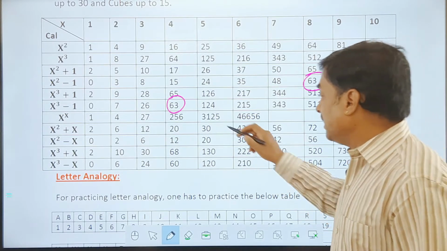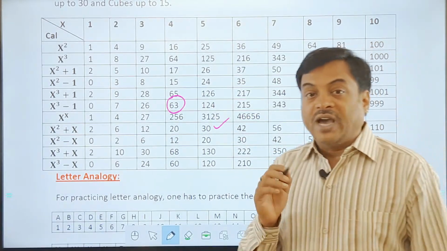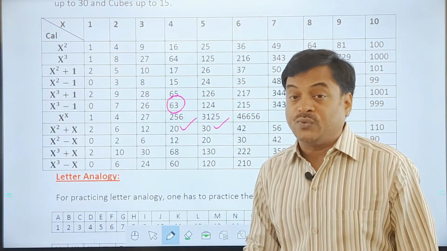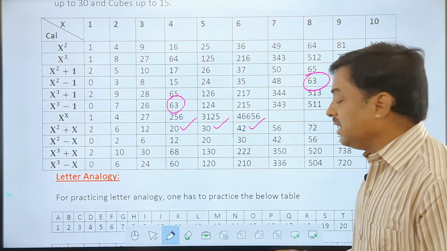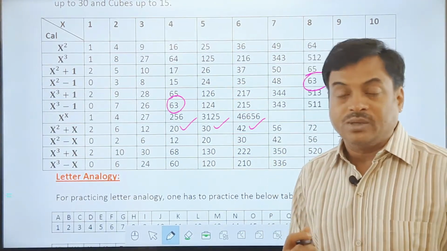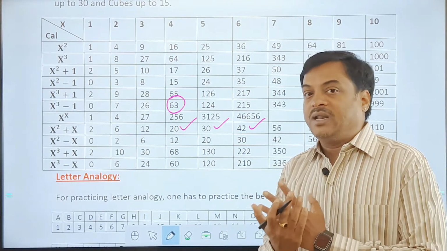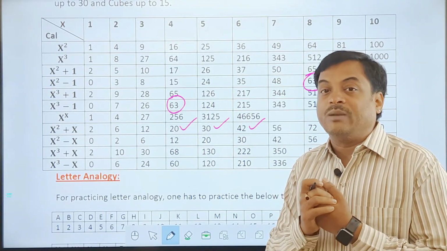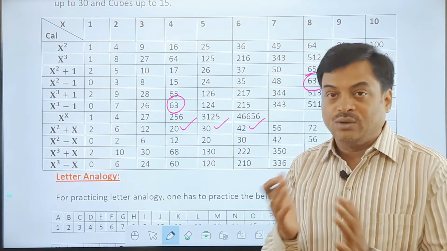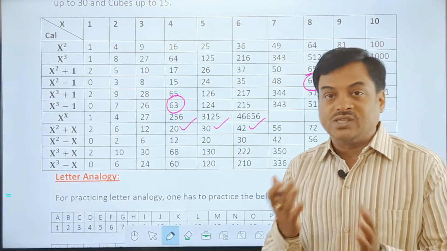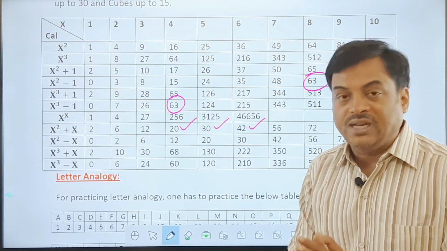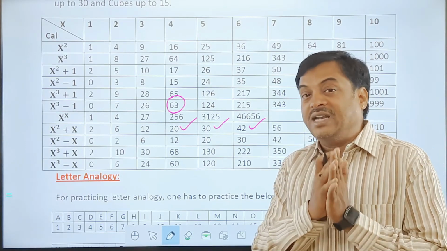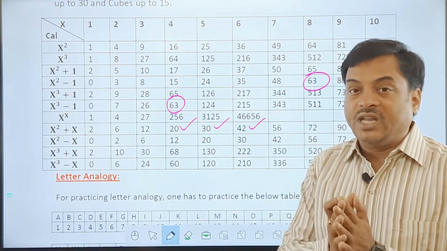Okay, all of you? Like this number, if you see, it is 5 square plus 5 kind of a number. This number, if you see, it's 4 square plus 4 kind of a number. This number is 6 square plus 6 kind of a number. So if you see any particular number, and you can relate that with a particular logic, or you know how it can possibly turn out to be something else, like square plus 1, cube plus 1, square minus 1, cube minus 1 kind of a relationship, then your analysis or identifying the logic will be very, very easy.